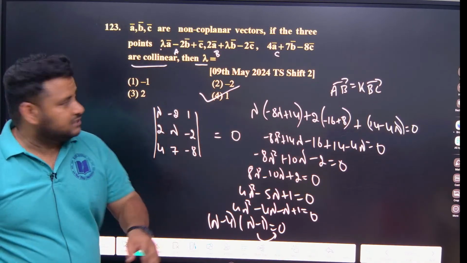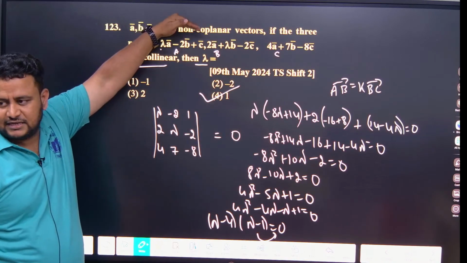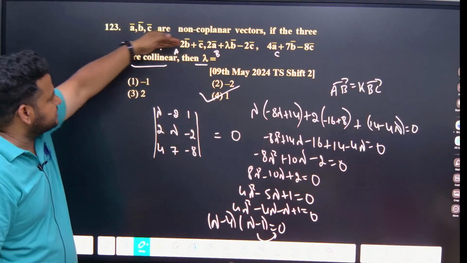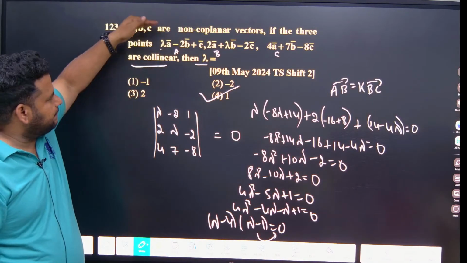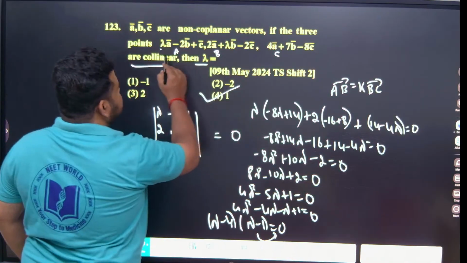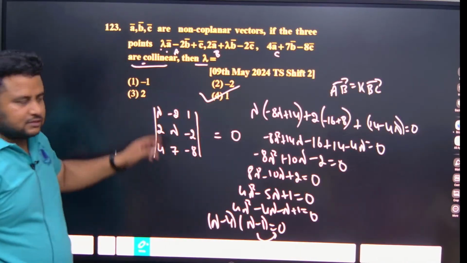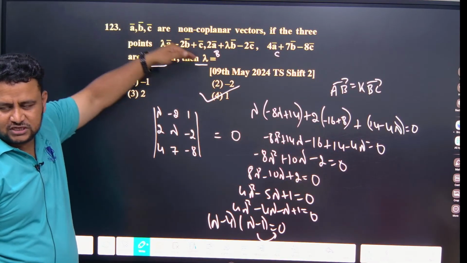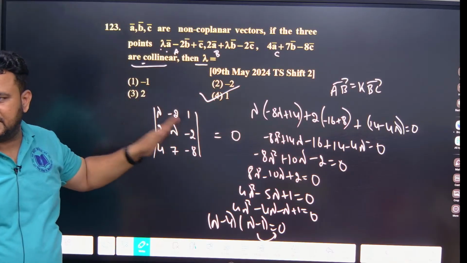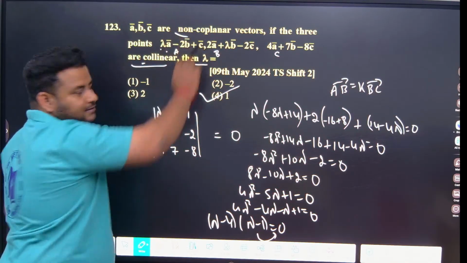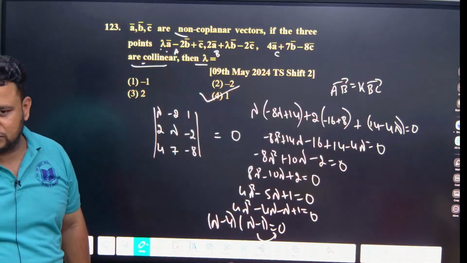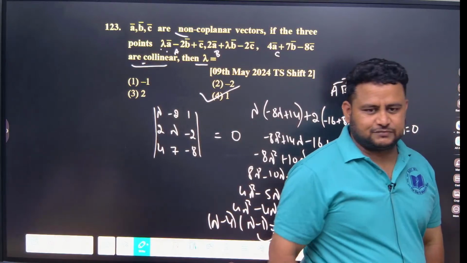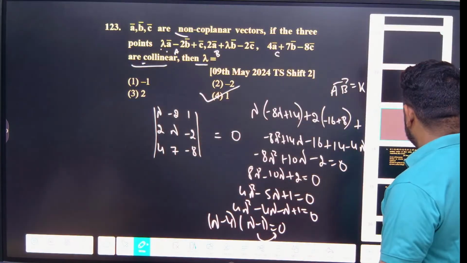When they say collinear, looking at this, don't get panicked. They are telling non-coplanar. Let them say A, B, C are non-coplanar vectors. If the 3 points are collinear, they are asking lambda. So lambda is related to these points, not A, B, C. So these points are collinear, means you should take determinant is equal to 0. So forget about this line. Okay, clear? So lambda will be equal to 1 plus 1. Clear? Some more questions.